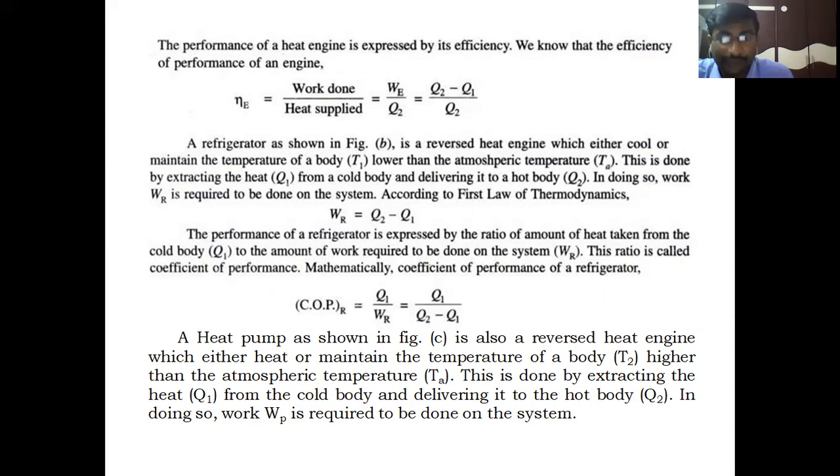According to the first law of thermodynamics, the work required by the refrigerator, that is the net work absorbed by the refrigerator, is equal to the net heat transfer across the refrigeration cycle. WR equals Q2 minus Q1.